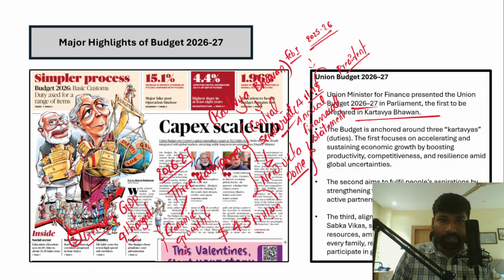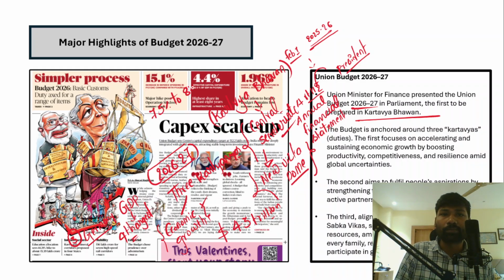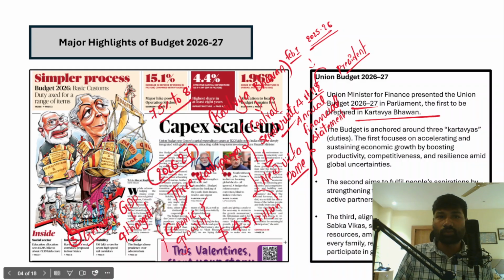So the budget 26-27 has announced 3 Kartavyas. The first Kartavya is sustaining the economic growth that India has been achieving. Now understand, India is currently growing at 7.5% to 8% per annum. This is one of the highest growth rates in the world, so the focus should be on maintaining the very same level of growth.